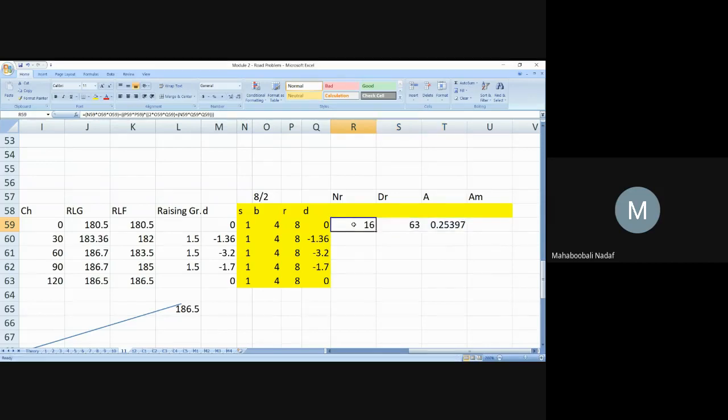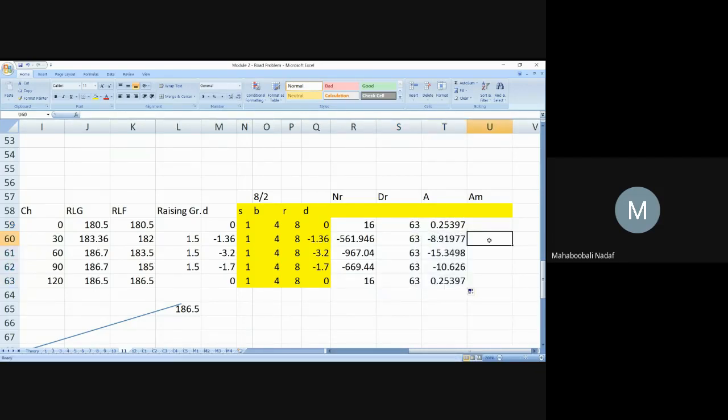Okay, now this is correct. Now this is also correct. Okay, now this is also correct. So I have to drag like this. Okay, now next is this plus this. Again a mistake. Some mistake is there? No.